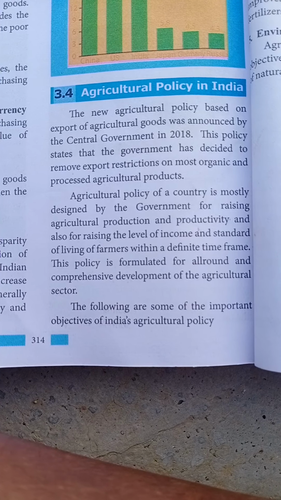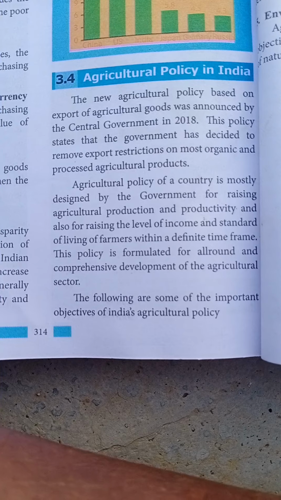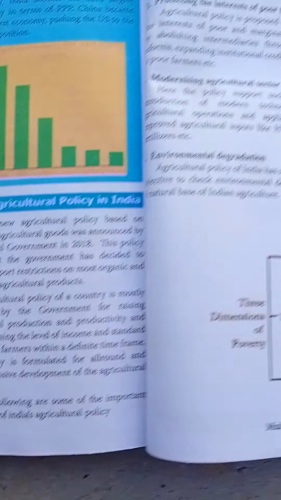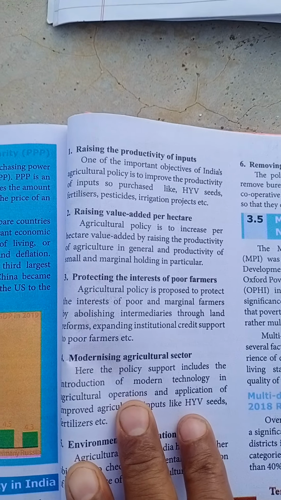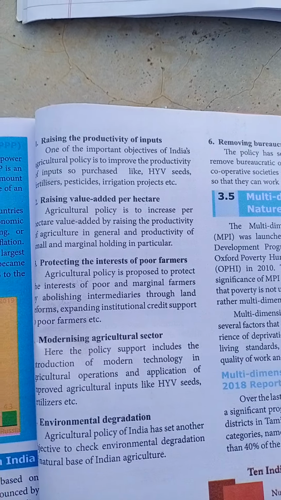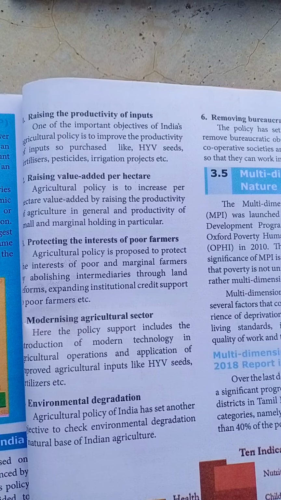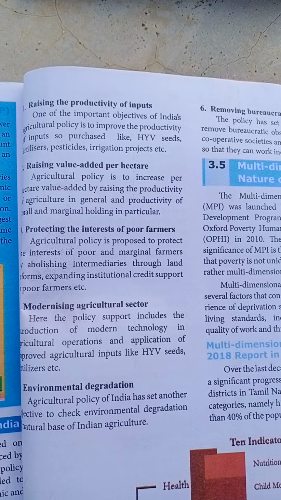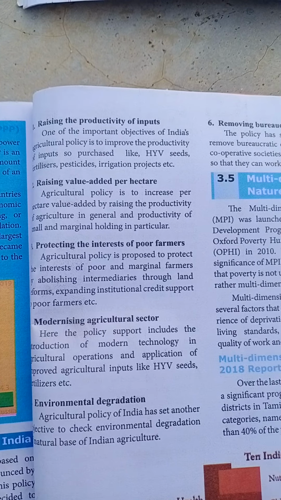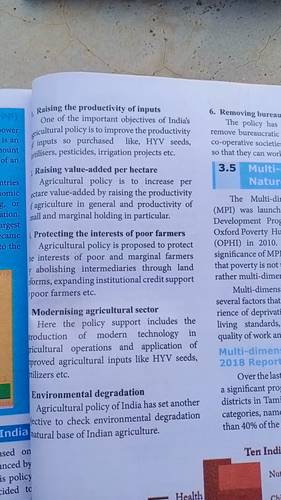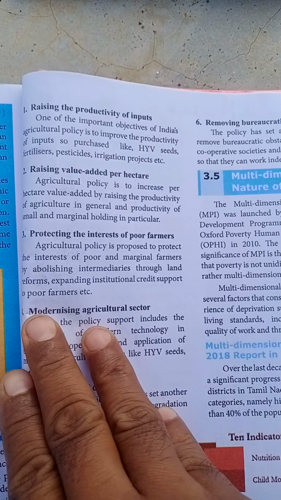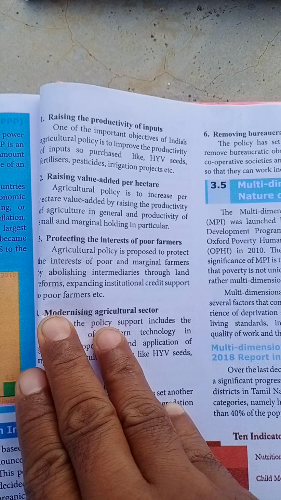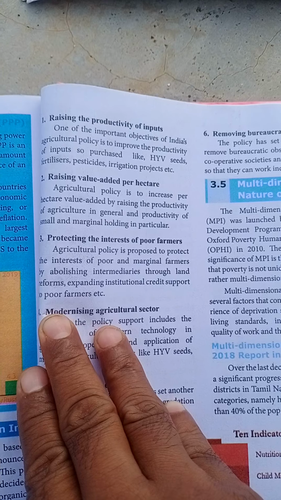The following are some of the important objectives of India's agriculture policy. The first one is raising the productivity of inputs. Productivity means production. To increase production, we have to invest a lot of capital, that means inputs. What inputs do we have to use for raising productivity? One of the important objectives of India's agriculture policy is to improve the productivity of inputs purchased, like HYV seeds, fertilizers, pesticides, irrigation projects, etc.